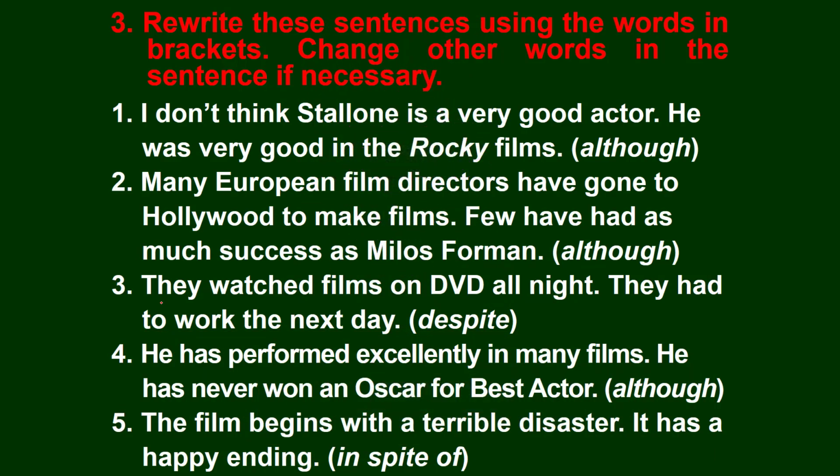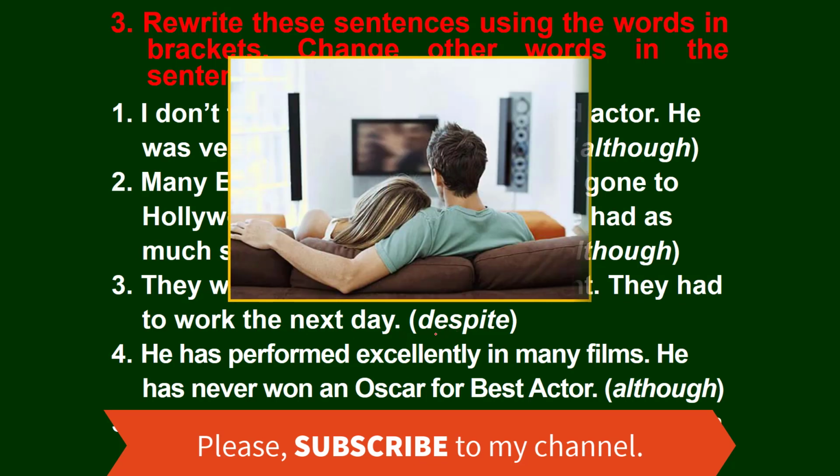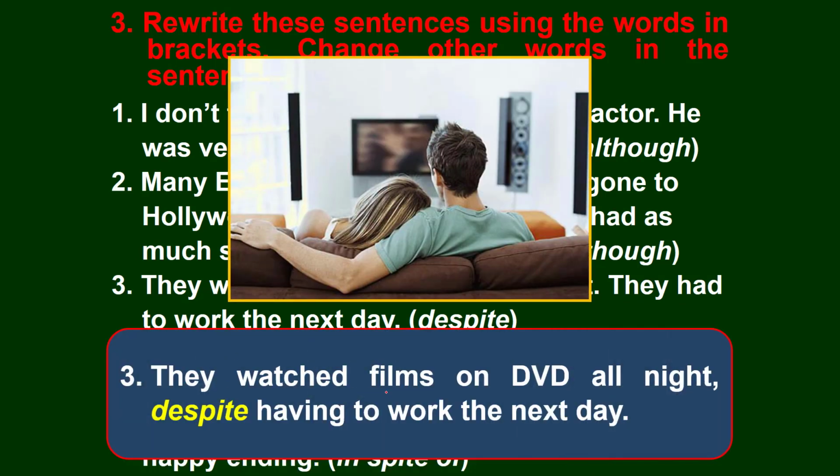And number 3. They watched films on DVD all night. They had to work the next day. We should use despite. They watched films on DVD all night despite having to work the next day.